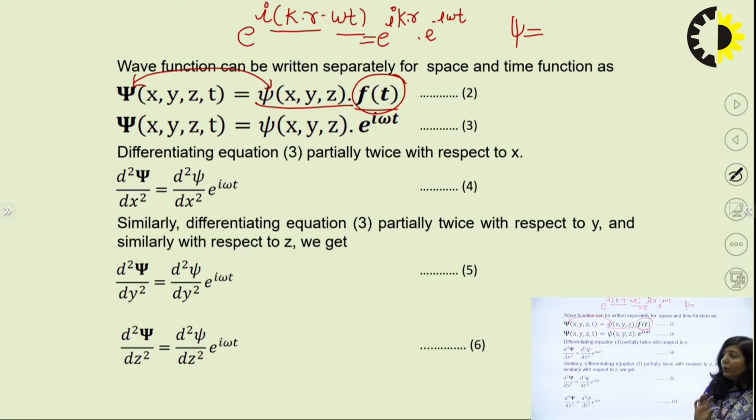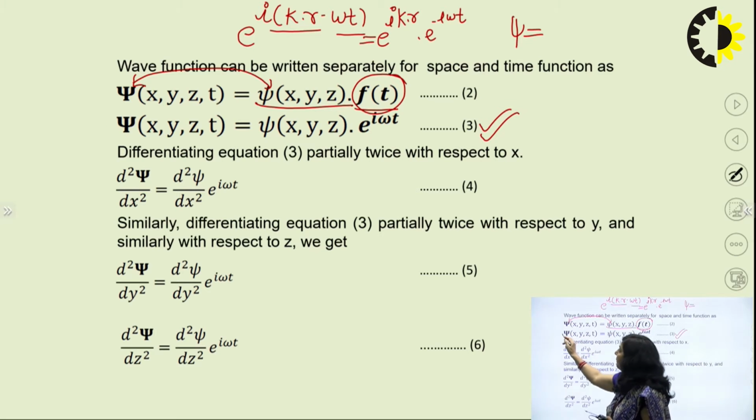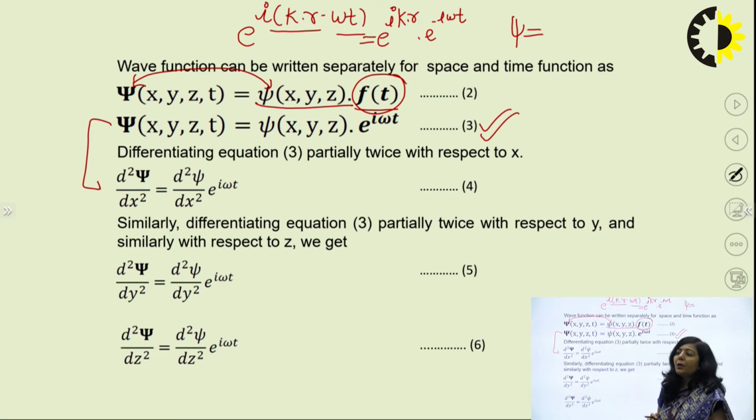Now what you have to do is differentiate this equation number 3. You will differentiate it with respect to x 2 times, then with respect to y 2 times, with respect to z 2 times, and with respect to time 2 times. Means you have to differentiate your wave function with respect to x, y, z and t 2 times. And why are you doing so? Because you have to eliminate the time dependent part.